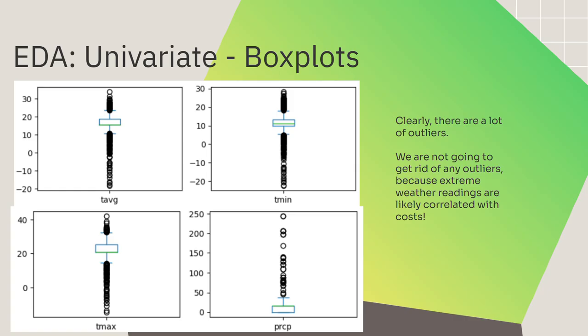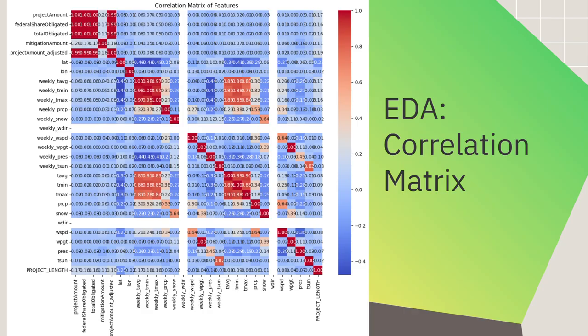I also made some box plots, which are very good at displaying outlier data, but because of the nature of this data, we're talking about extreme weather, we probably want the extreme values. So I opted not to remove any outliers from this data.